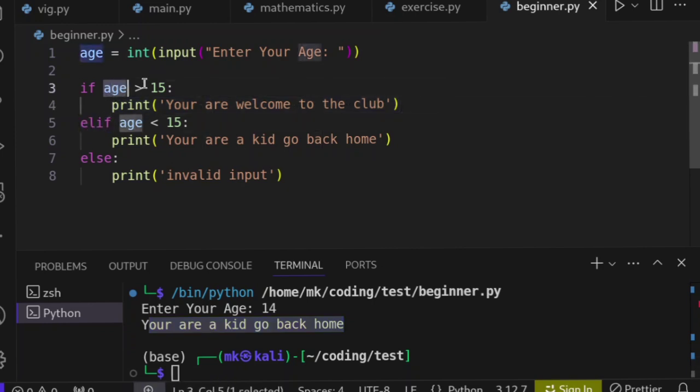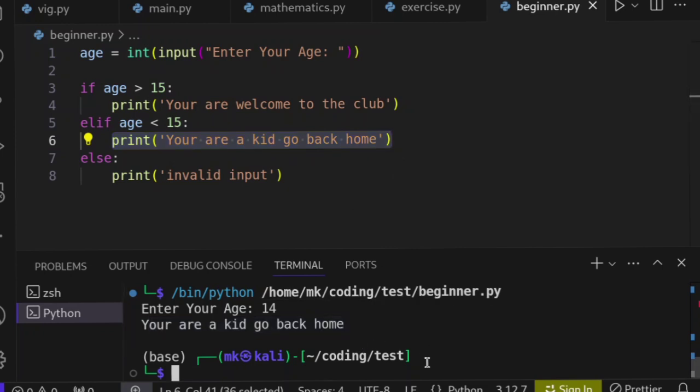This is the condition that checks. So we check this condition first to see if age is greater than 15. Then the condition becomes false. Then it comes back to this one and checks: is age less than 15? Yes. Then you print this one. You are a kid. Go back home.